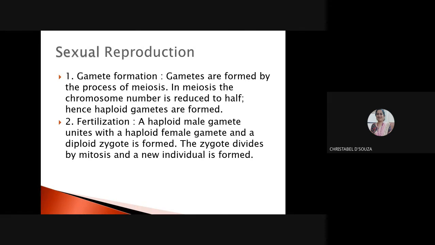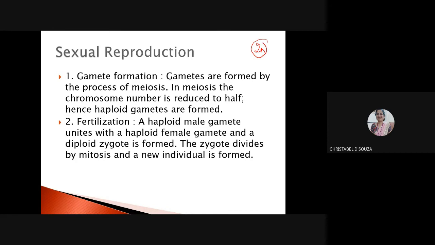Okay, gamete formation. Now, how are gametes formed? They are formed by the process of meiosis. Why does meiosis have to occur, boys? Because of the number of chromosomes, otherwise there will be 2n.